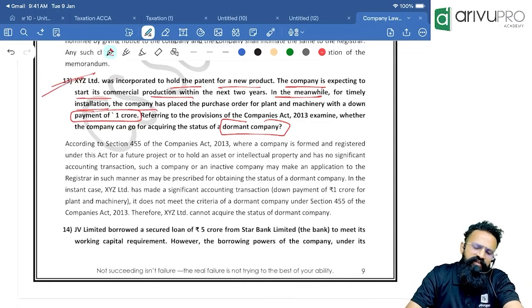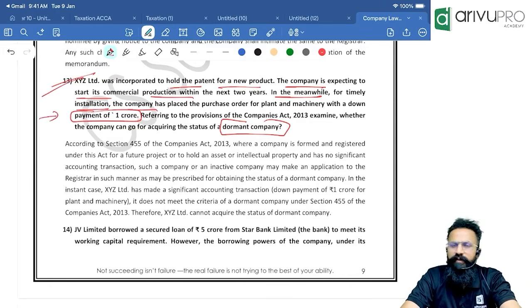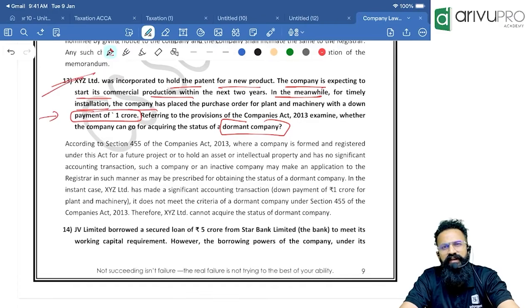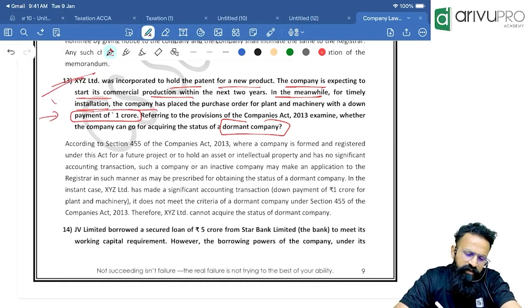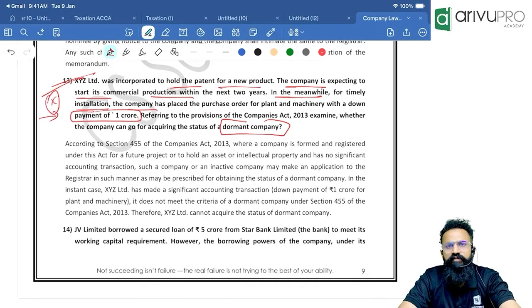In the given case, they have clearly given that we have made a down payment for plant and machinery of 1 crore rupees. Then you have made a significant accounting transaction, and hence the company does not qualify to get the status of dormant.